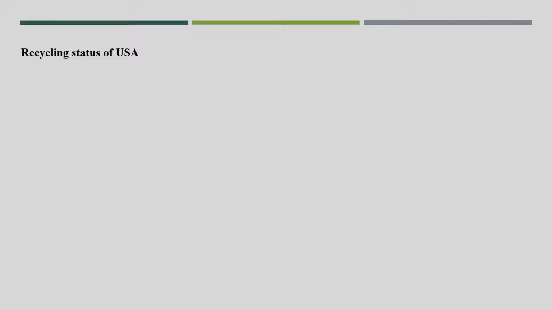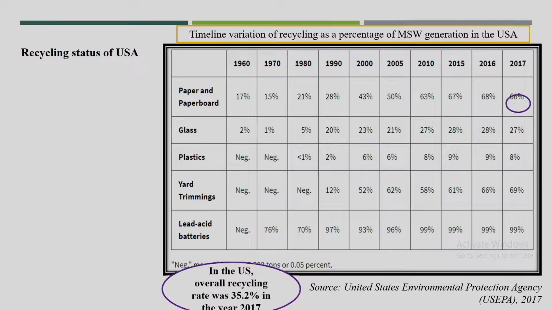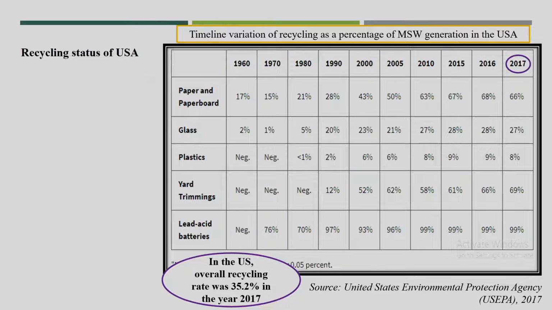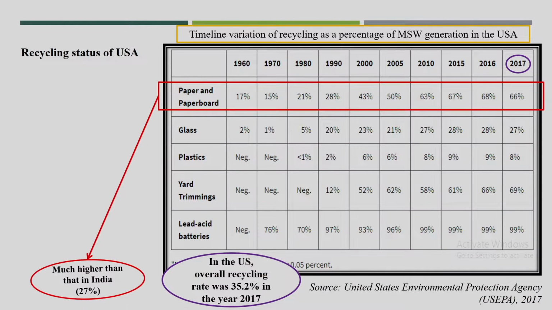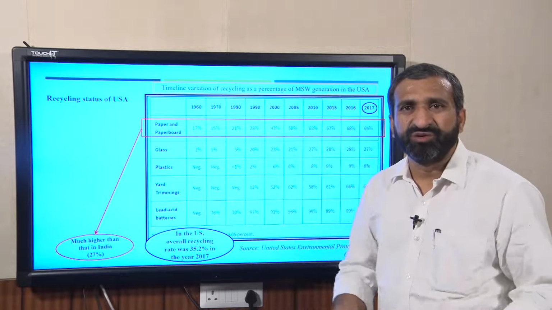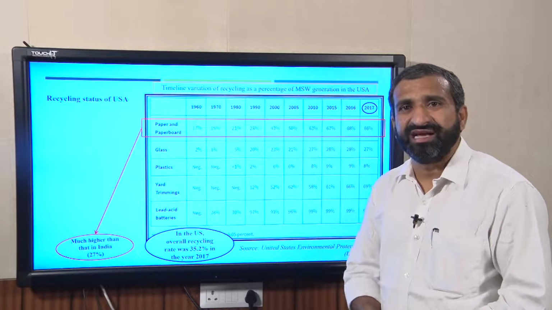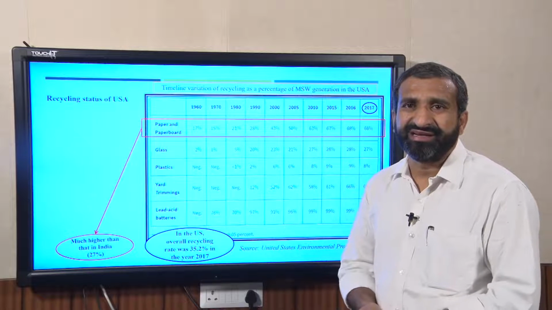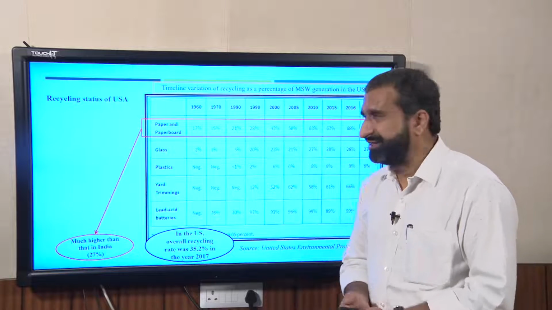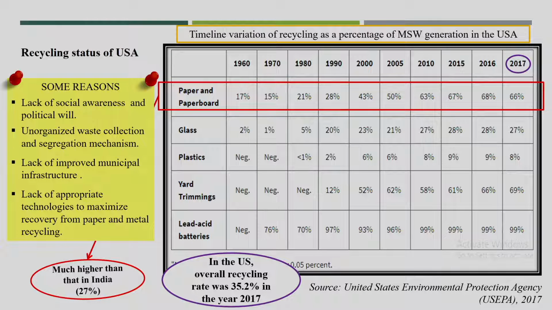Now, this is one more data from the recycling status of the USA. You will see that in the US the overall recycling rate is 35.2% in the year 2017. That is much higher than India, but every country globally, not only India, whether it is the US or Europe or Asian countries, has to promote more recycling activity to reduce the waste.